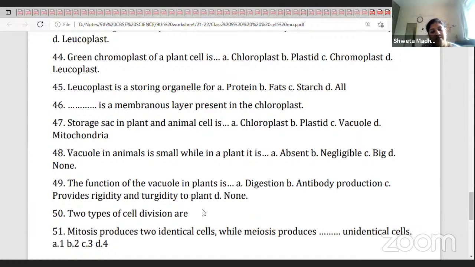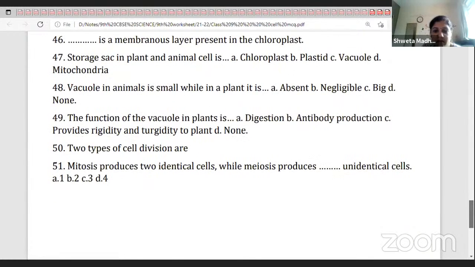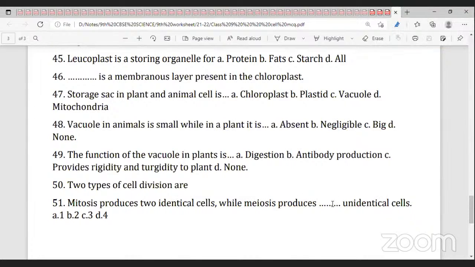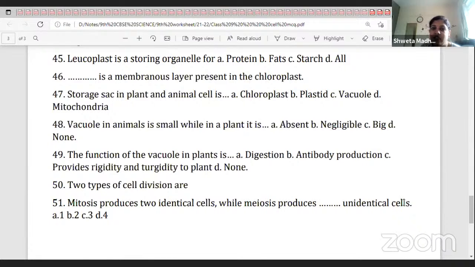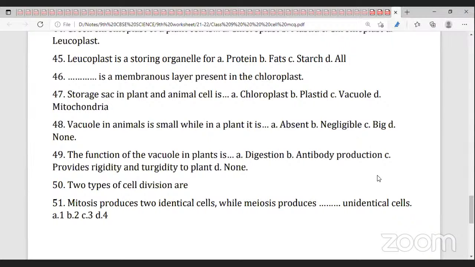The two types of cell division are mitosis and meiosis. Mitosis produces two identical cells, while meiosis produces four non-identical cells. The cells are not identical to each other. Understood? Yes, ma'am.